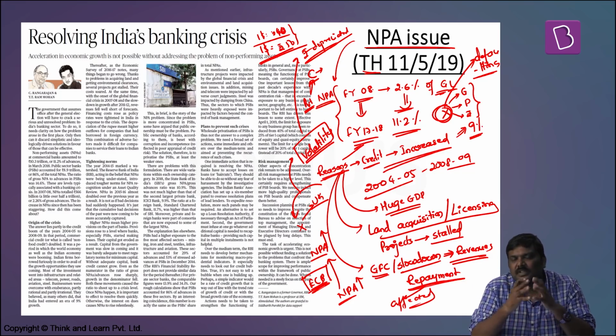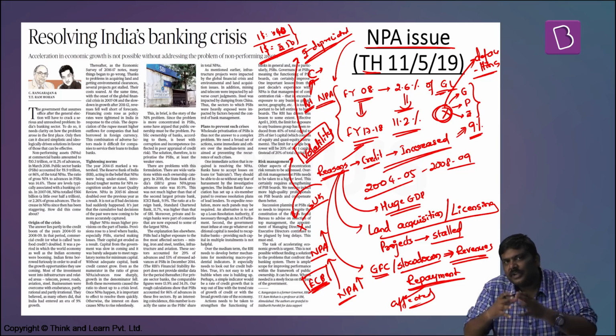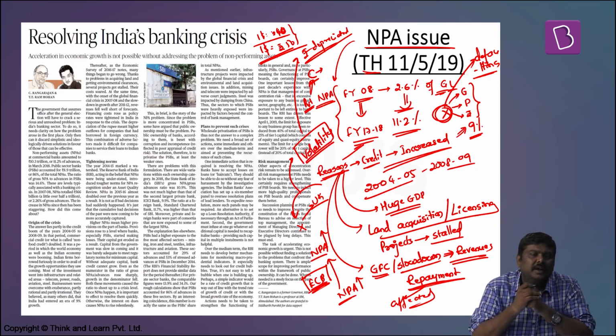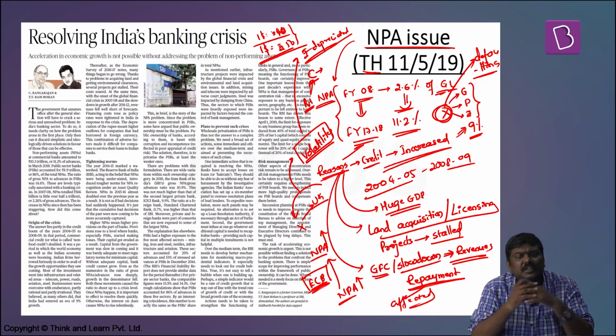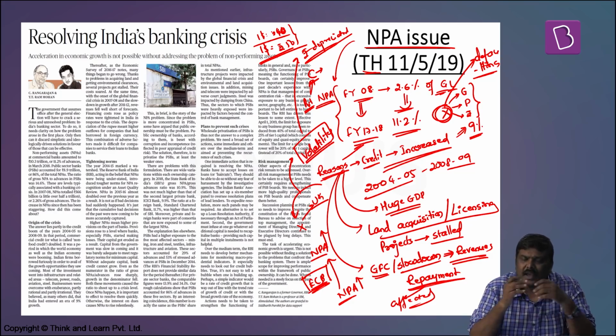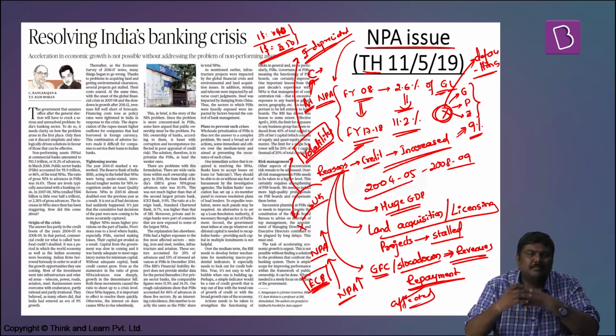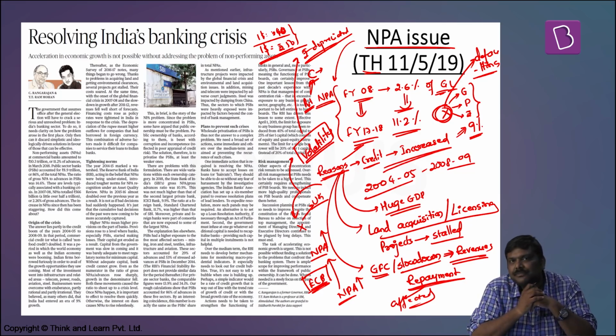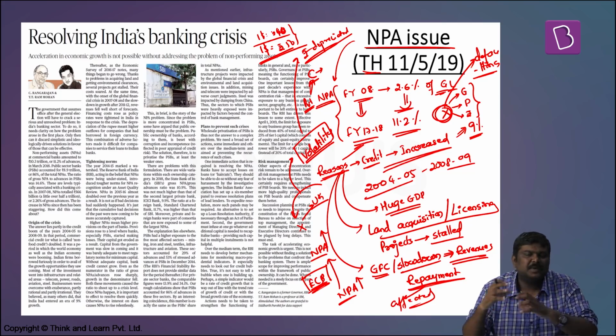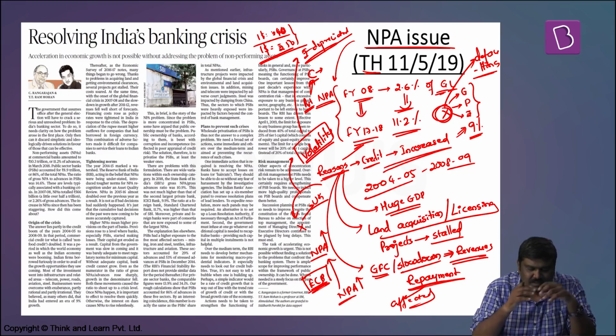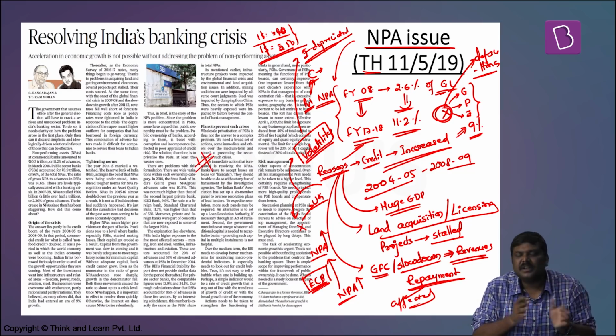Apart from this, some of the other recommendations which the government has to take in the medium term are: 1. It has to strengthen the functioning of these public sector banks. 2. It has to develop certain systems which will take care of these macroeconomic prudential issues. And third, it has to provide a risk management system in these public sector banks. So these are the reforms which have been recommended in this article.